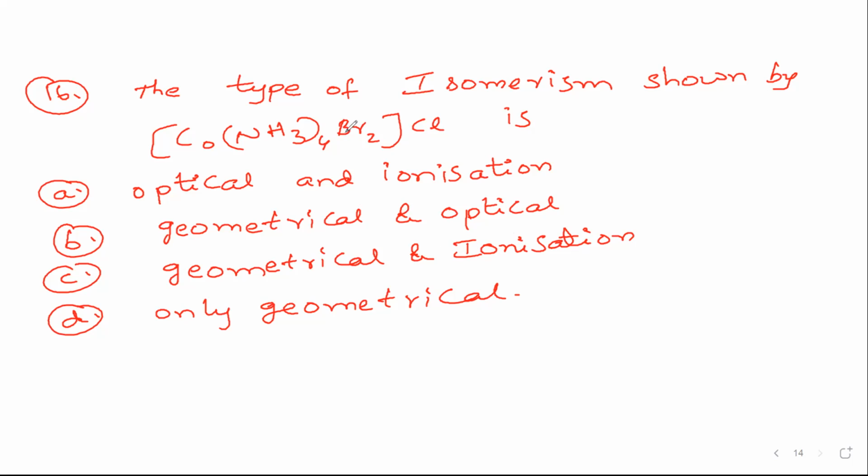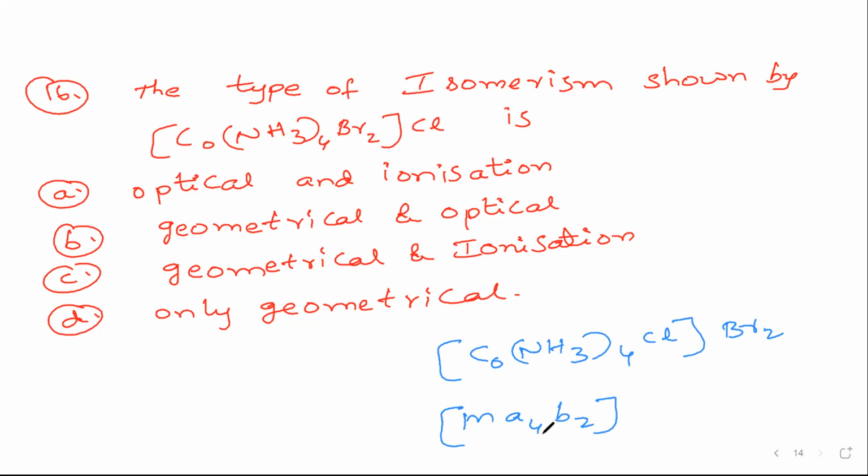As it can show ionization, because Br2 can be taken as Br and Cl outside. This can be written as Co(NH3)4 Cl Br2, so Br2 can go outside also. So it can form ionization, and this is a molecule of type Ma4B2. Ma4B2 will show geometrical isomerism, GI. So the answer is geometrical as well as ionization. So this explanation is clear.